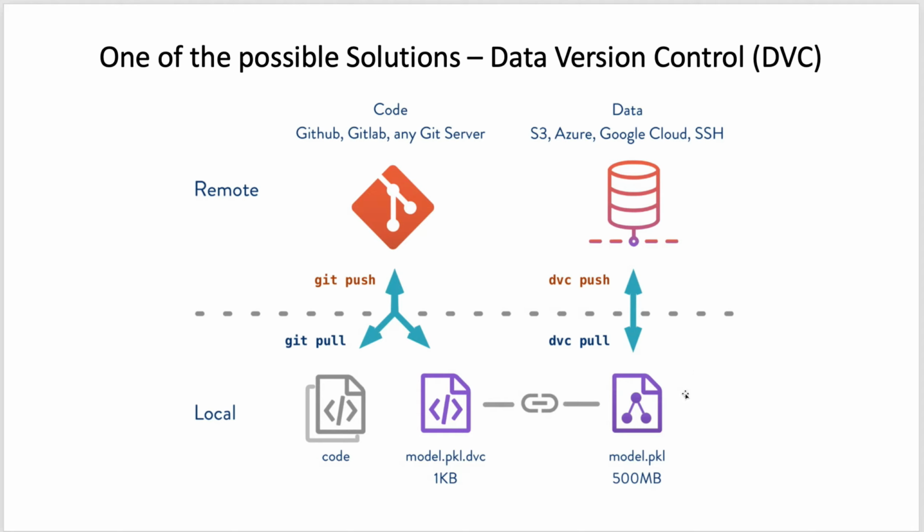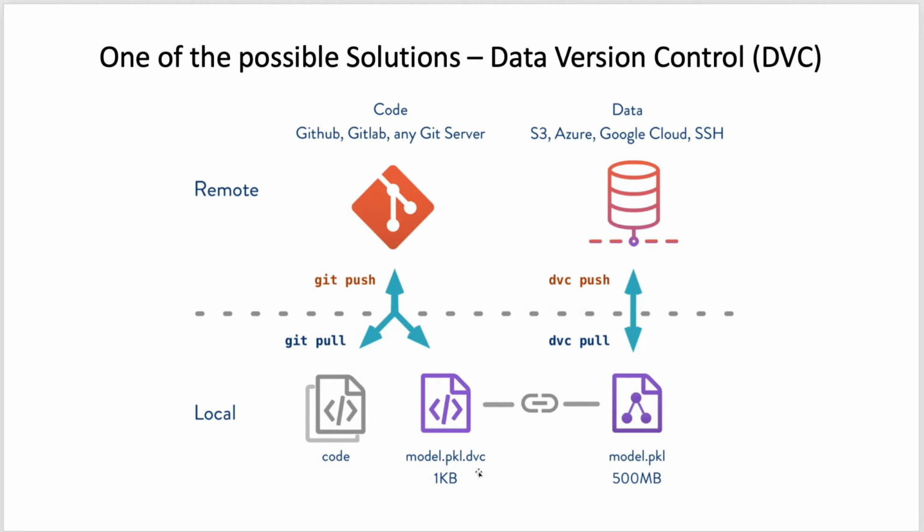When we do dvc add, Git will stop tracking the actual file changes. Why? Because when we do dvc add, DVC will automatically generate a file, which is the model.pickle.dvc file.